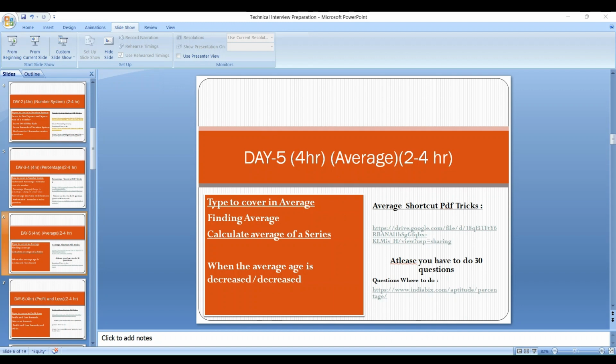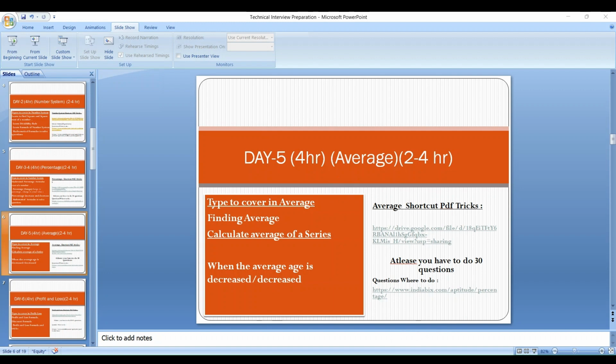When you learn a concept, try to do the questions on the same day, because it will be a quick revision and a quick scoring part for you, and you will remember the concept easily. So that's about the average, and that is day 5 of average.